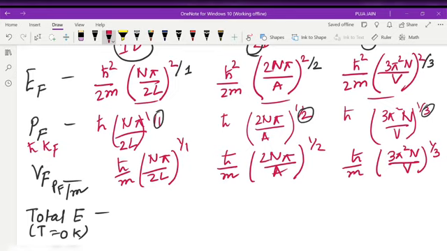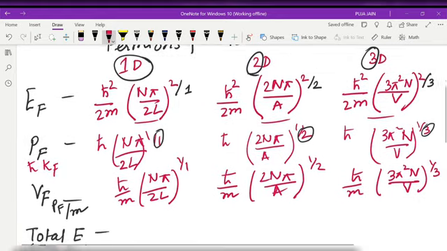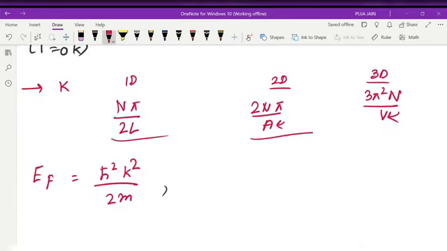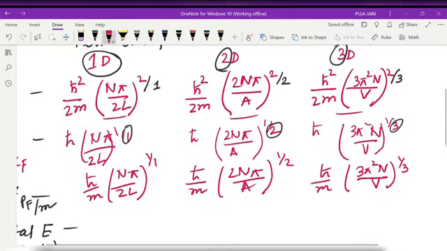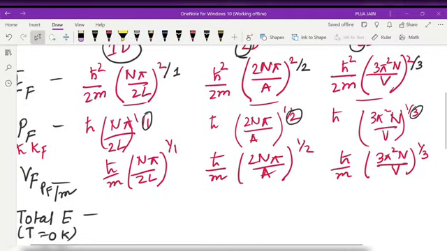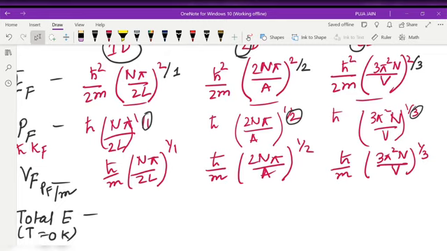The relation between momentum and velocity, the relation between energy and momentum. We know momentum is H cross Kf, right? So just you need to know the values of K in 1 dimensional, 2 dimensional, 3 dimensional, and you will get the whole table. Okay. In exam questions may come like any one quantity or any one variable is changing, suppose 8 times or 4 times, and they will ask you how energy is changing or how our Fermi momentum is changing. Also, you have to watch that in what dimension they have asked, in 1 dimension, 2 dimension, or 3 dimension.